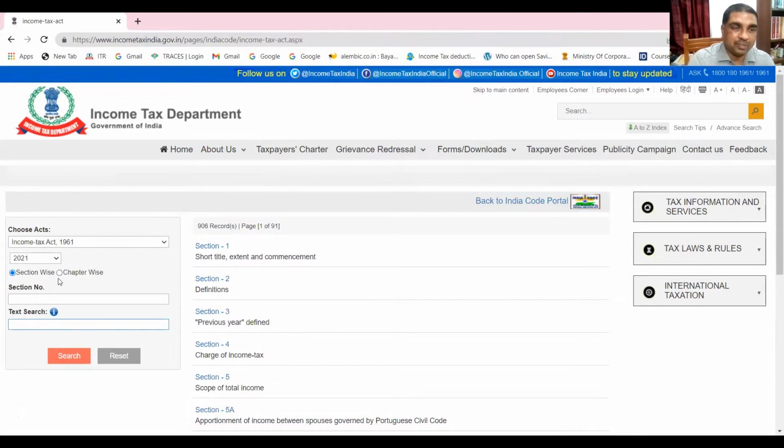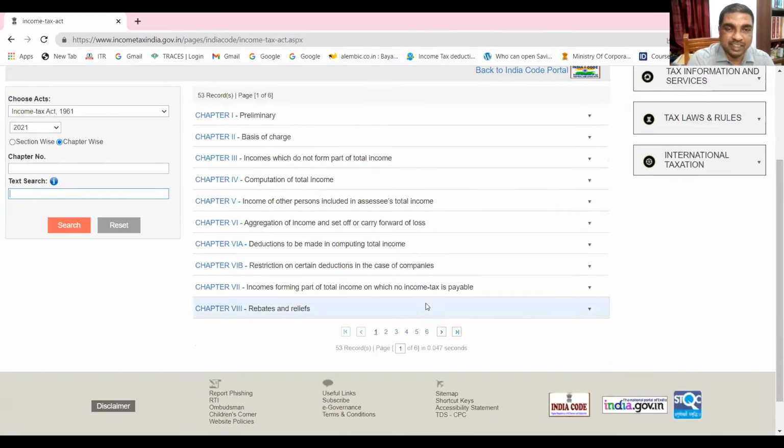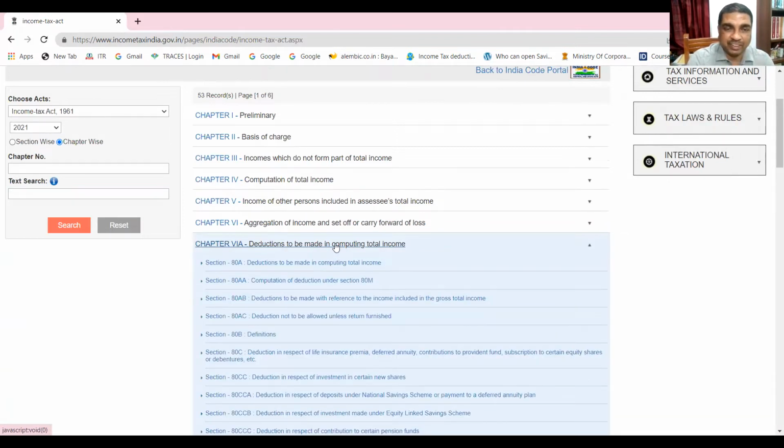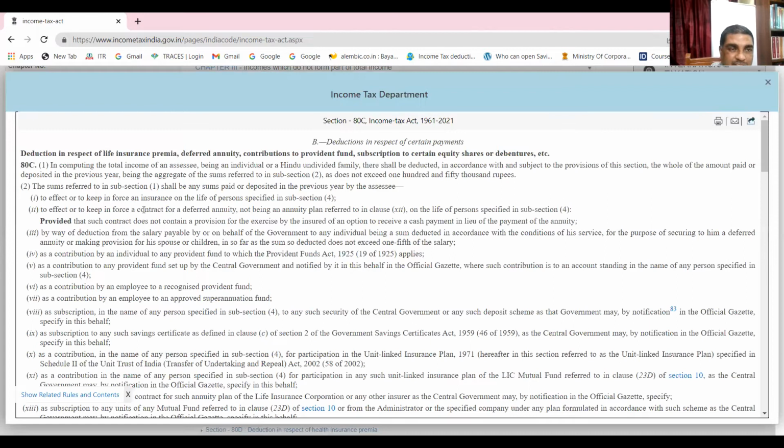Since I'm already aware of the chapters, I can click here chapter wise. Otherwise, section wise, I can also show. Okay, chapter wise, you can see. So you see, these are the chapters. Deductions to be made in computing total income. Chapter 6A. You can find out various deductions. Okay, so a very popular deduction is 80C, as you know. Etc., you see, this is a list of deductions.